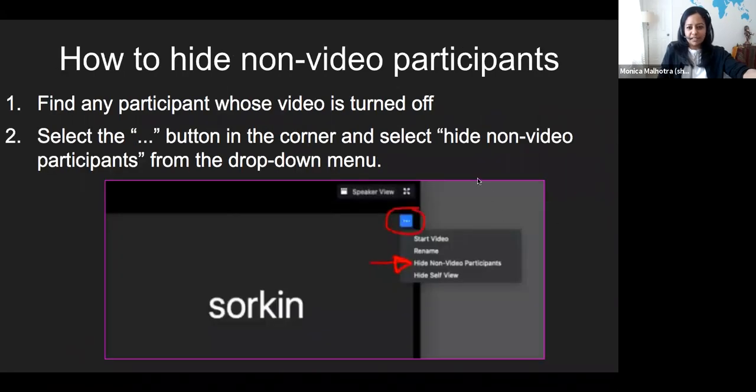So how you do this is to find any participant whose video is turned off, go to their screen, select the three-dot button in the top corner, and select hide non-video participants from the drop-down menu.